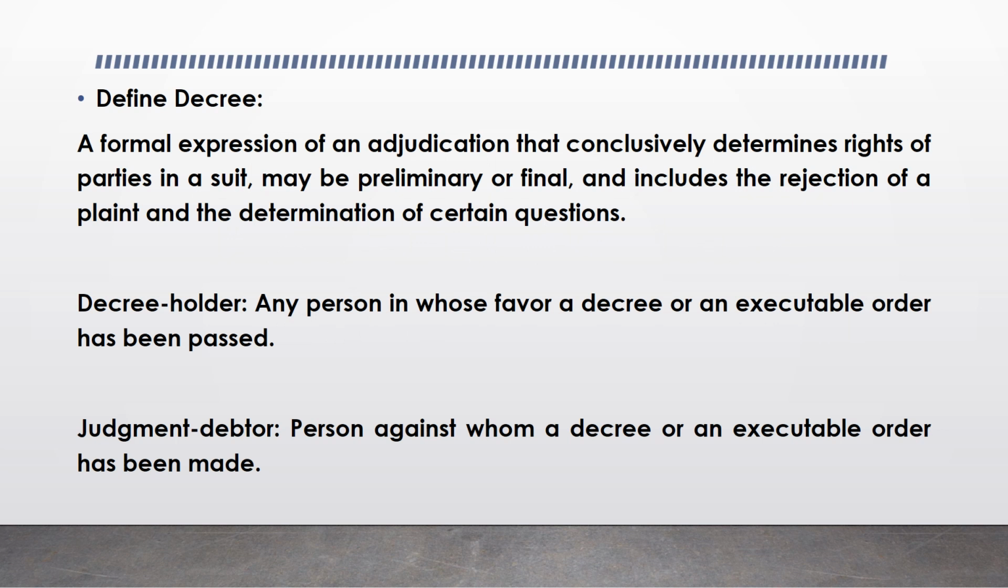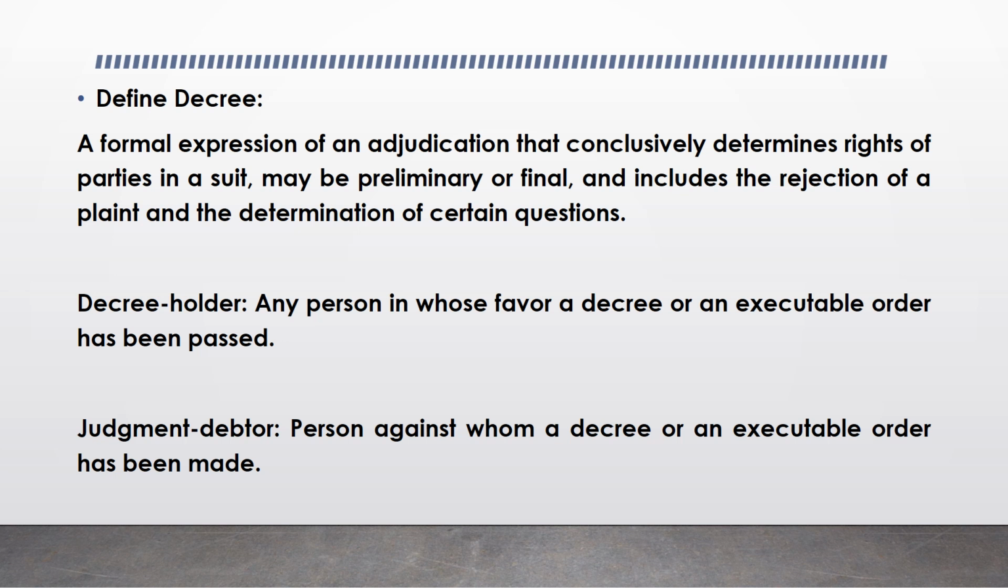Let's start with basic definitions of certain terms used in a civil litigation. The first is decree. What is a decree? A formal expression of an adjudication that conclusively determines rights of parties in a suit, may be preliminary or final, and includes the rejection of a plaint and the determination of certain questions.